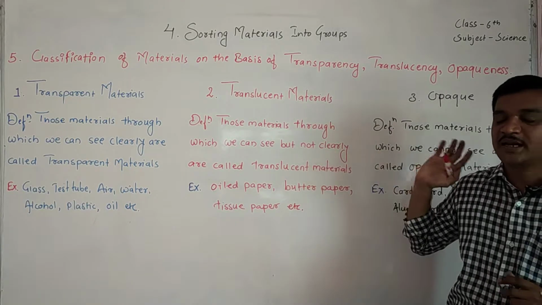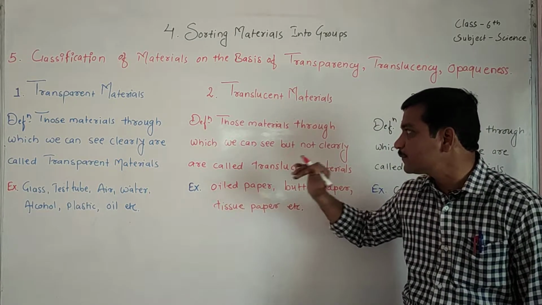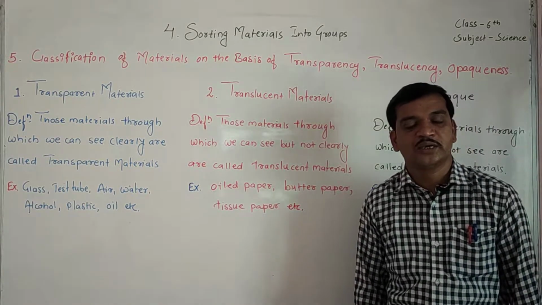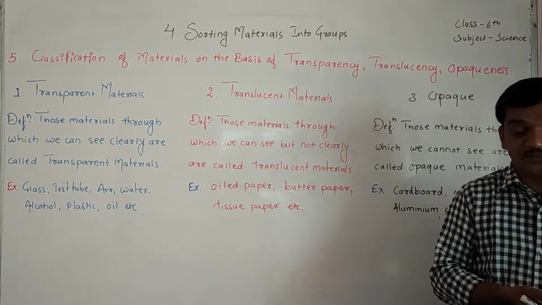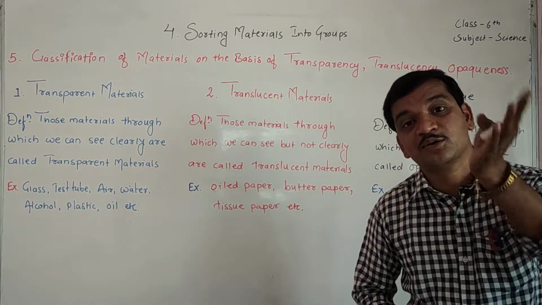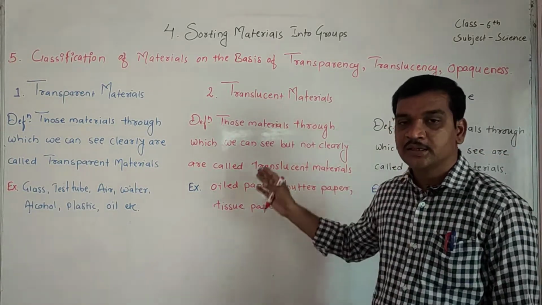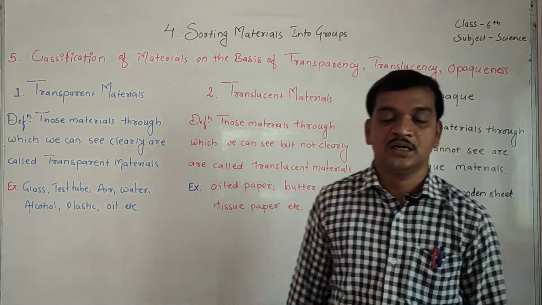What are the examples of translucent materials? Butter paper, tissue paper, oiled paper. Some polythene bags also, through which we can see but not clearly, are included in translucent materials.